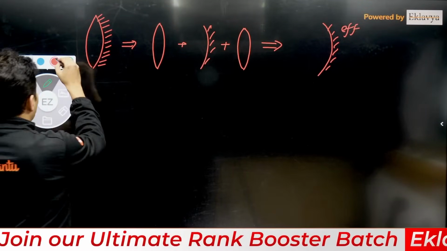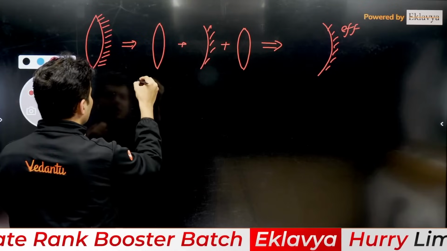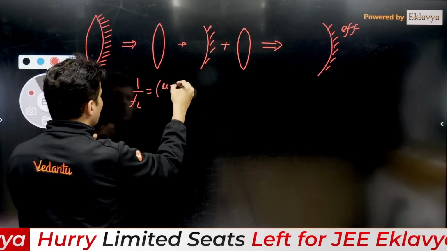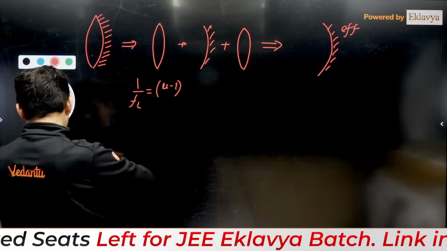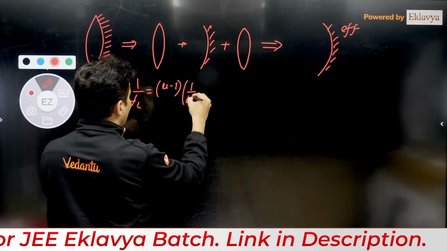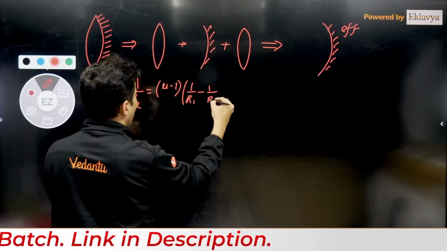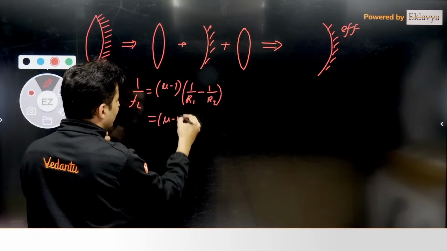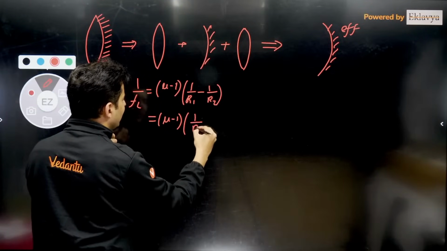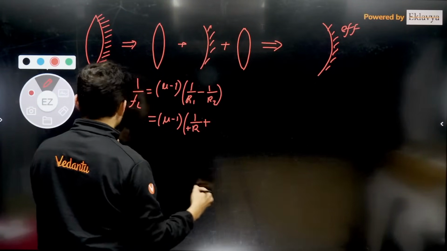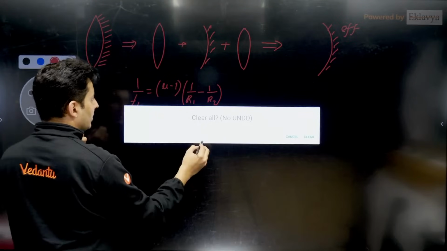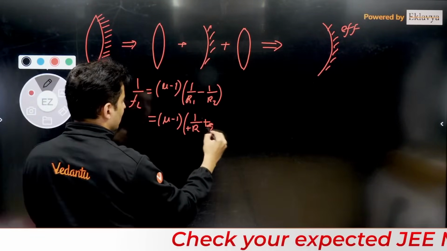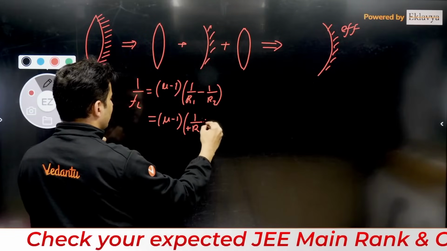Now, what is the focal length of any of these lenses? By lens maker formula, it is mu minus 1 into 1 by R1 minus 1 by R2. I think we have to take the radius of curvature as the same. So mu minus 1, first radius, if it is plus R, the other radius will be negative.